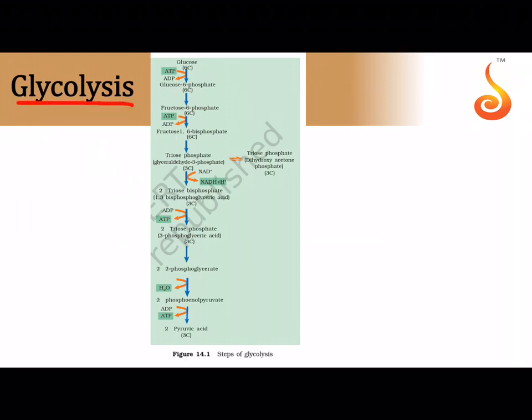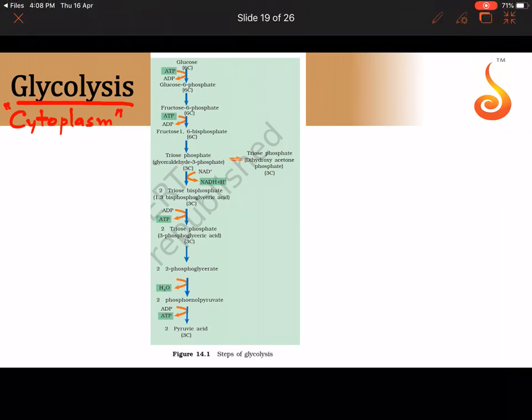The first step of respiration is glycolysis. Glycolysis, as you all know, is a common pathway for both aerobic and anaerobic respiration, and glycolysis happens in the cytoplasm of the cell. Okay. Glycolysis, see the steps all of you. Glucose is converted to glucose 6-phosphate, fructose 6-phosphate, then one extra phosphate is added from ATP, then fructose 1,6-bisphosphate is split into two molecules. One is glyceraldehyde 3-phosphate and the other is dihydroxyacetone phosphate.